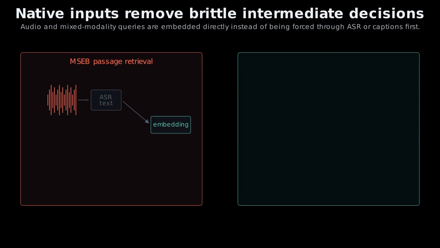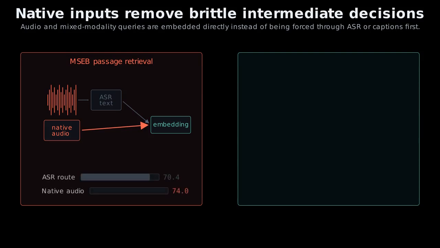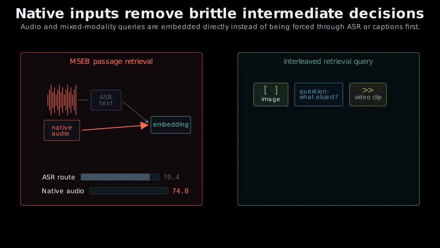The numbers make it concrete. Native audio beats ASR. Mixed queries match how users actually know things. One path lets the mixture interact before retrieval. The target does not need to match the query's format. The shared space handles the translation.